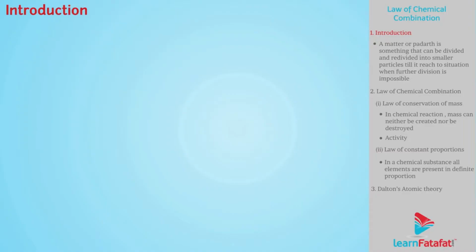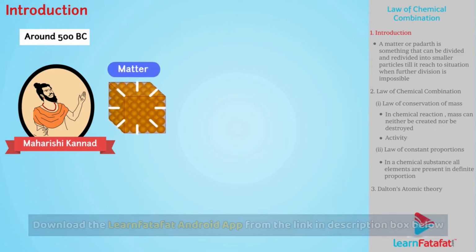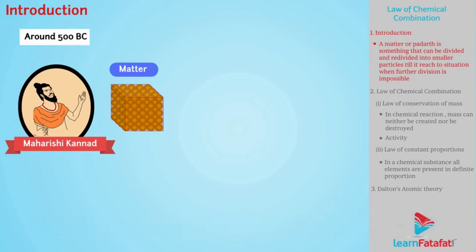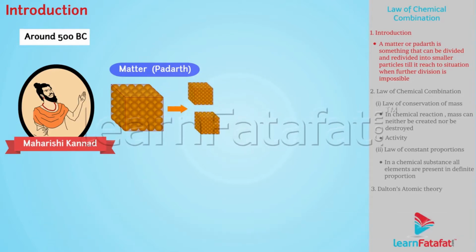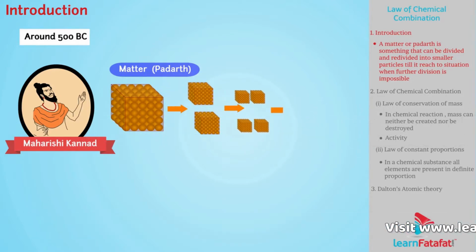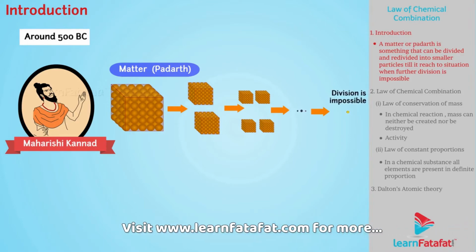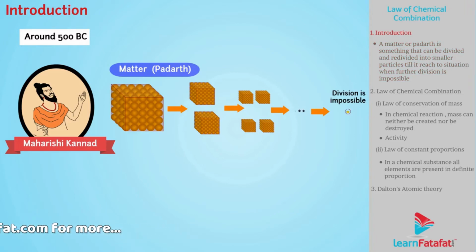Dear students, in ancient times, there lived a philosopher named Maharshi Kannad who presented an interesting fact about matter. According to his theory, a matter or padarth is something that can be divided and redivided into smaller particles till it reaches a situation when further division is impossible. This smallest particle was named as Parmanu.